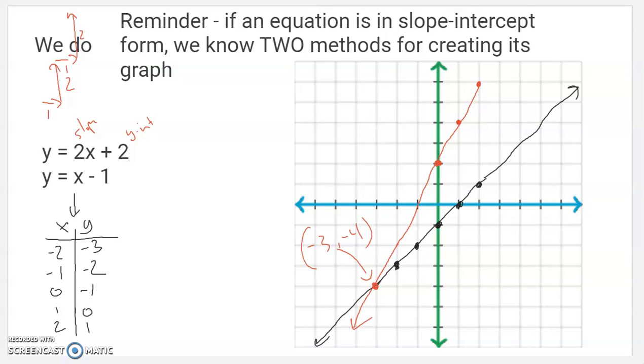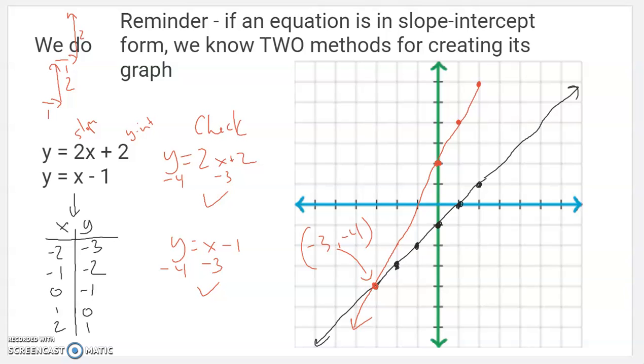So let's go back and check. If I'm right, this ordered pair should be a solution to both equations. So if I'm right, y equals 2x plus 2. If x is negative 3, y should be negative 4. Is it? 2 times negative 3 is negative 6, plus 2, negative 4. Got it. What about the other one? If x is negative 3, y should equal negative 4. Does it? It does. Got it.